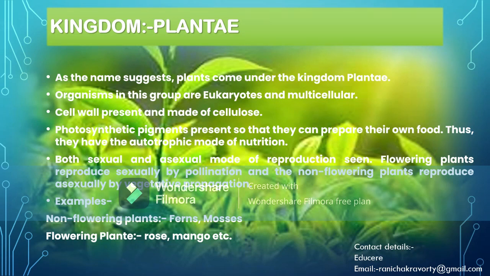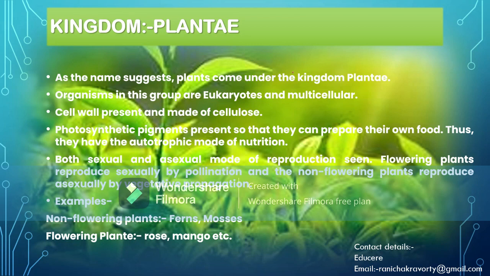Now coming to the kingdom Plantae. As from the name we could derive, this kingdom consists of the plants. They are eukaryotes as well as multicellular. The outermost covering of the plant cell is known as the cell wall.